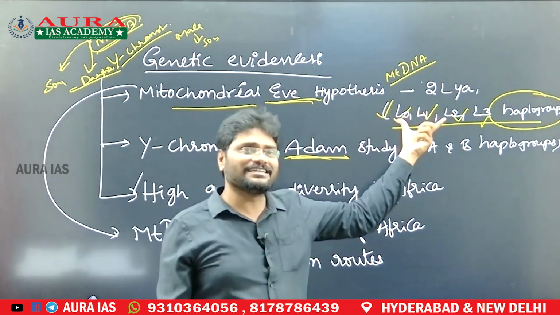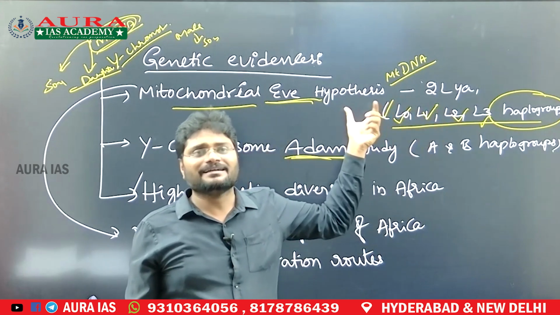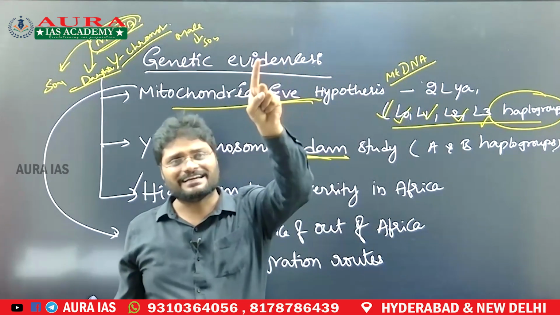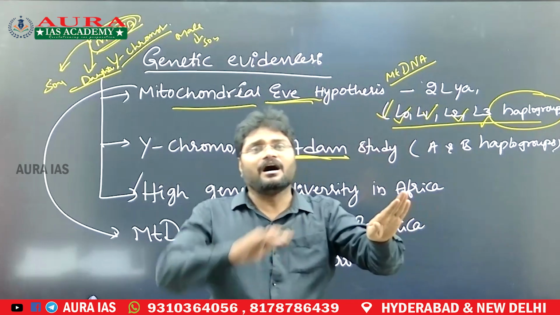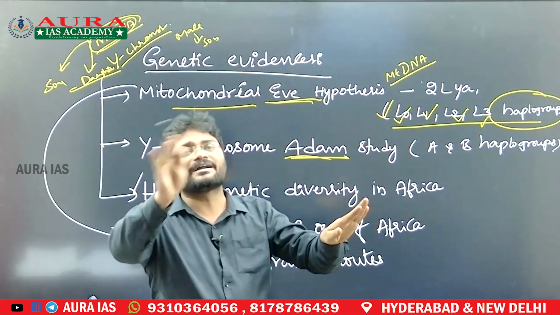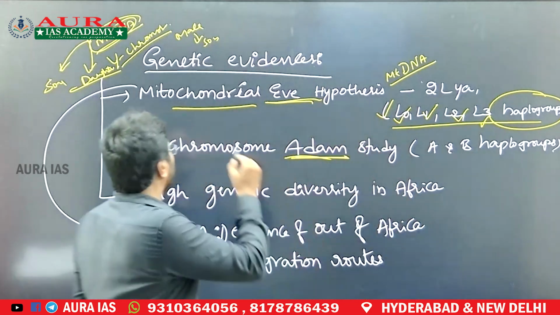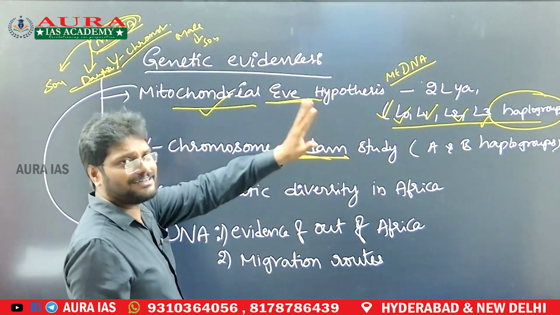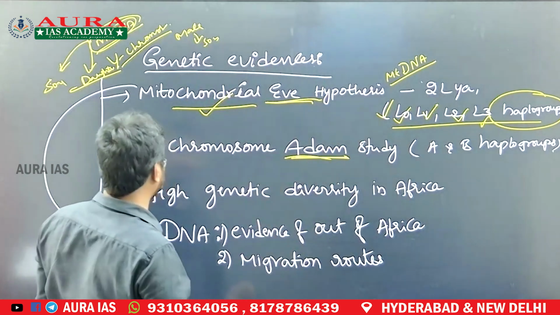So more diversity is present in Africa when it comes to mitochondrial DNA, and less diversity is present outside Africa, and that diversity is also part of Africa. That reveals that people outside Africa actually migrated from Africa. This is how the mitochondrial Eve hypothesis reveals that the out of Africa theory is correct. Humans evolved in Africa and later migrated to other areas.